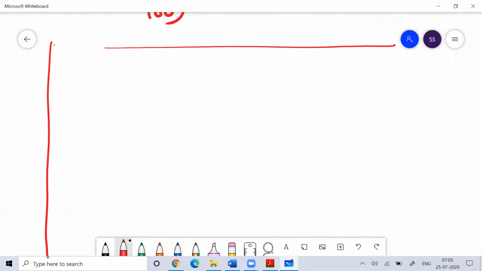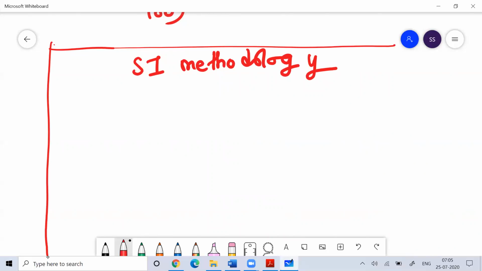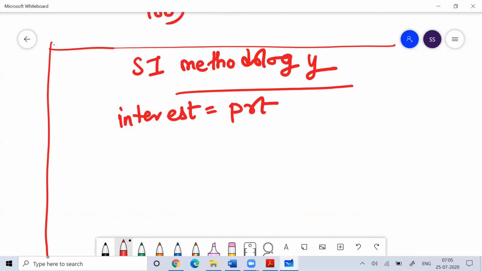Now, talking purely based on formula, if I'm talking about the simple interest methodology, the formula of interest which you can remember is P into R into T by 100, or you can write this as P into R percent into T.